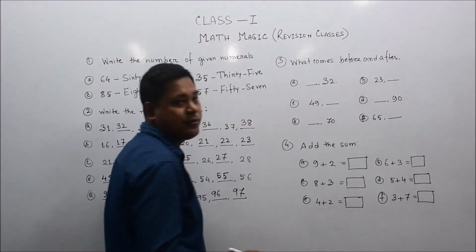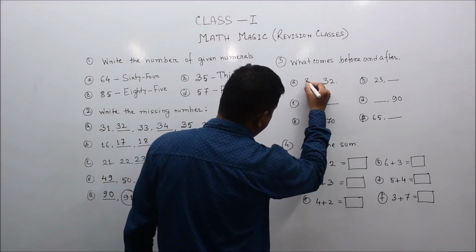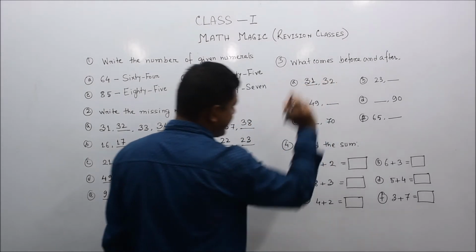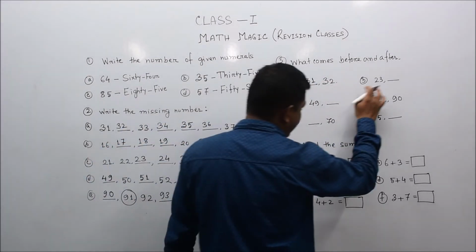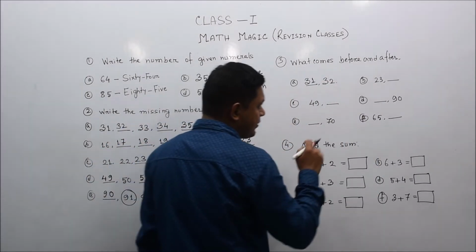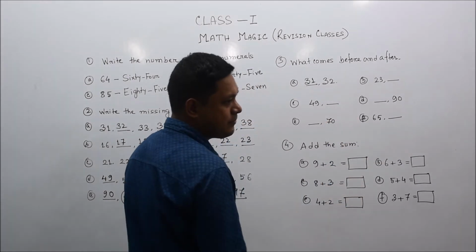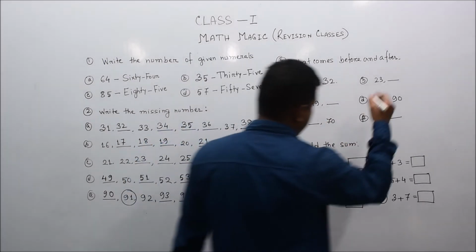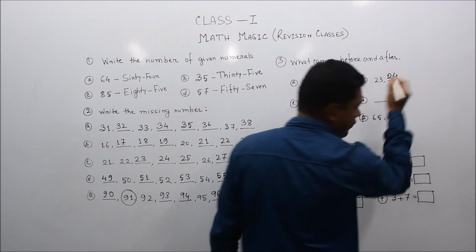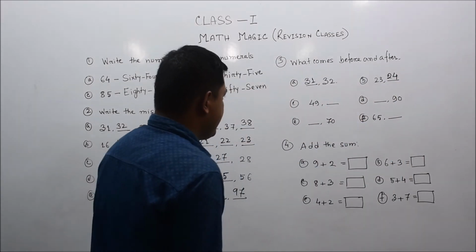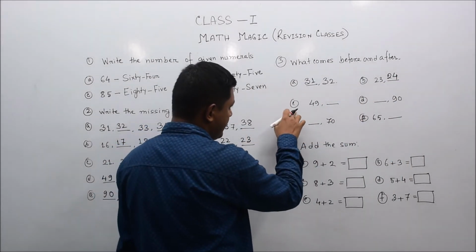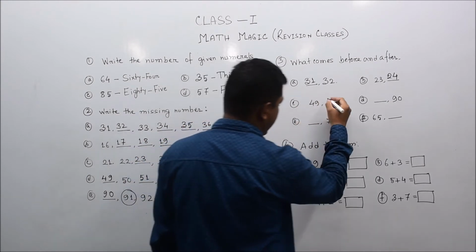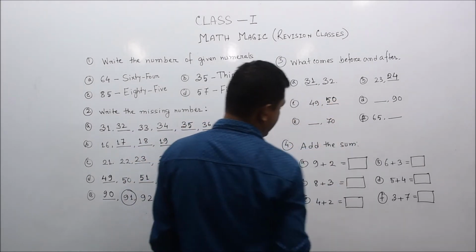Before 32, remind, dear student, is 31. After 31, 32 will come. And B, 23 is given, and the next portion is blank. After 23, 24. Okay, and C part, 49. After 49, 50 will come, isn't it?